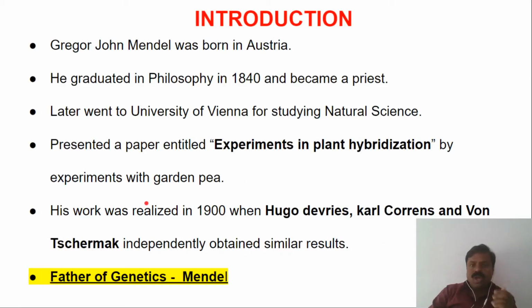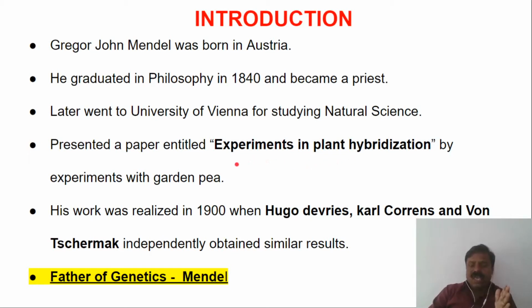And Mendel was born in Austria. First he studied philosophy and became a priest. Later on, he studied natural science at the University of Vienna. After coming from the university, he did experiments on Pisum sativum. After his research work and findings, he published a paper named Experiments in Plant Hybridization.